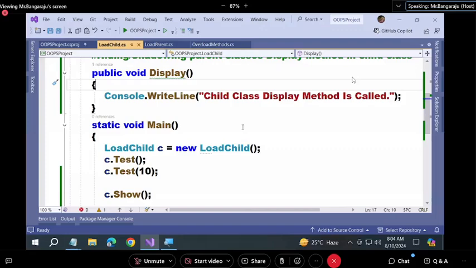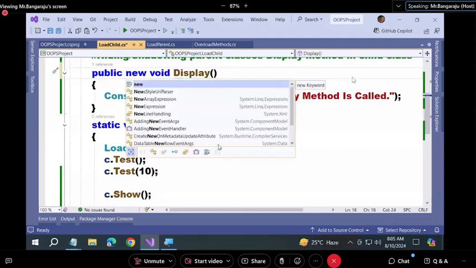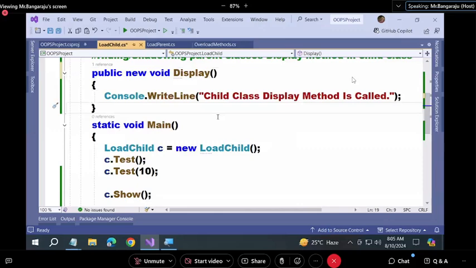Got the question or not? What is the question? Are you doing this by mistake or intentionally? If it is a mistake, change the name here. Otherwise, the parent class method will become useless now. If it is intentional, tell me. How? See there, no warning. By using new, I am telling my compiler now. What am I telling? I am intentionally doing this action. I know that the parent class also has a method called display. I am hiding that.